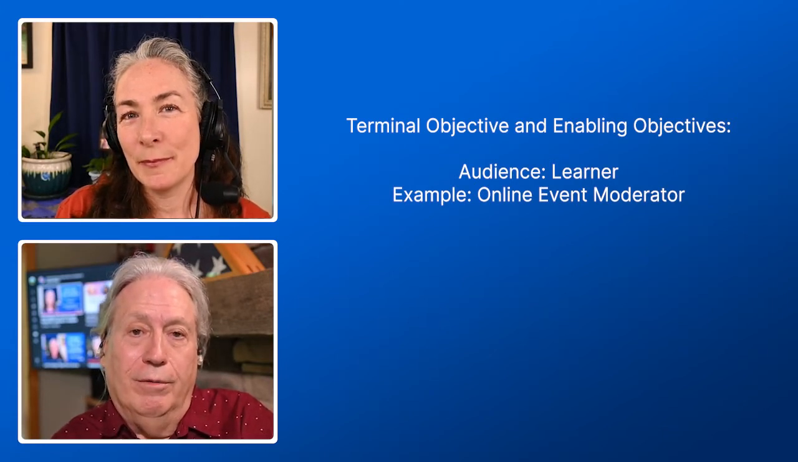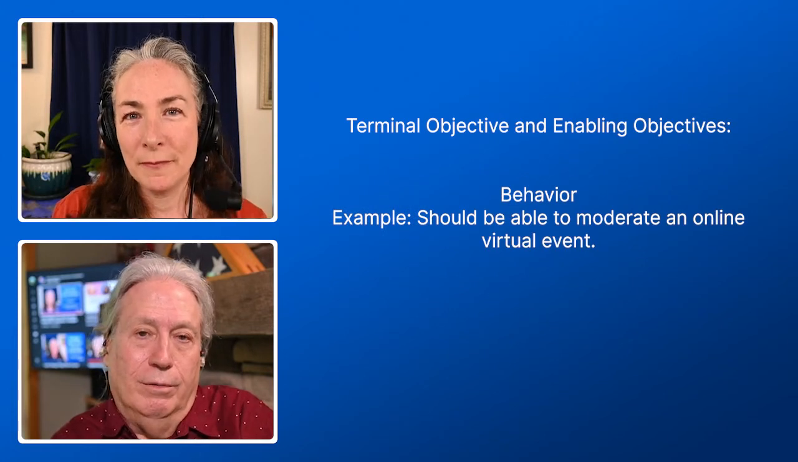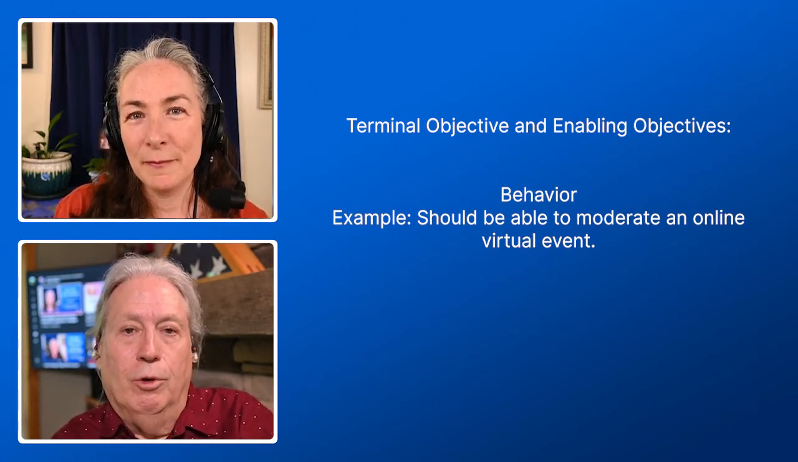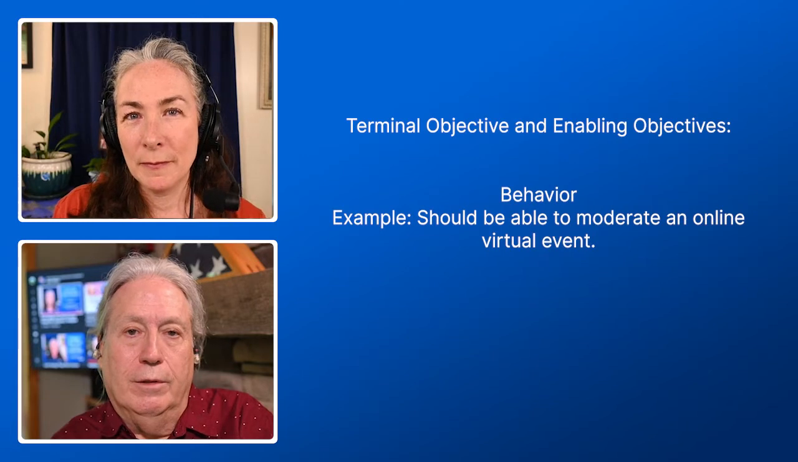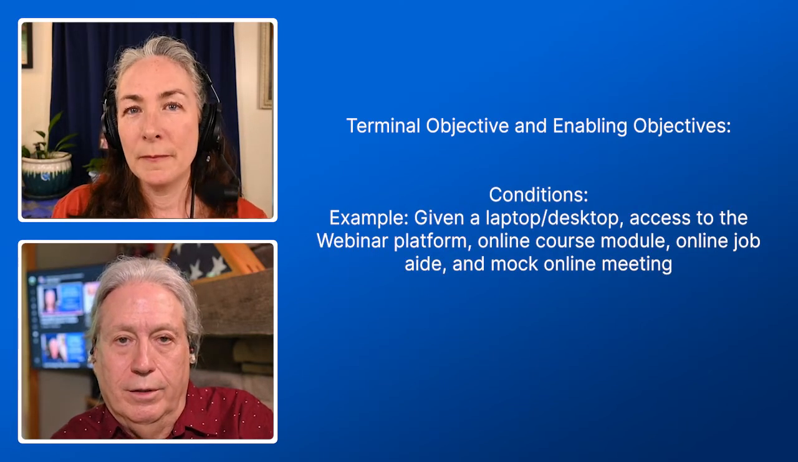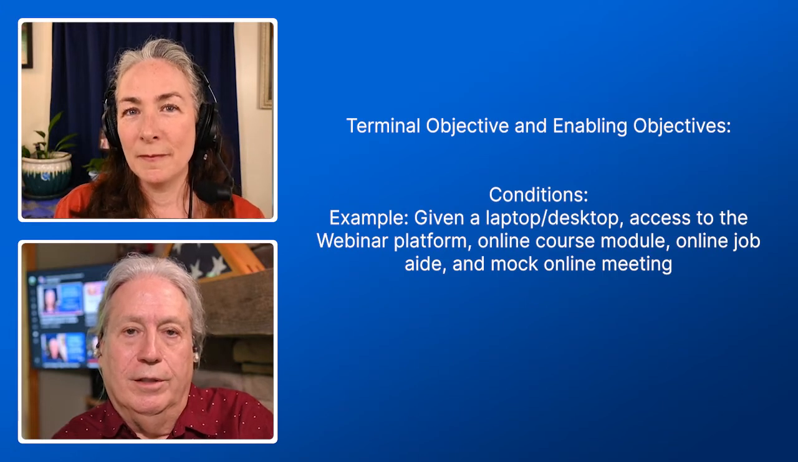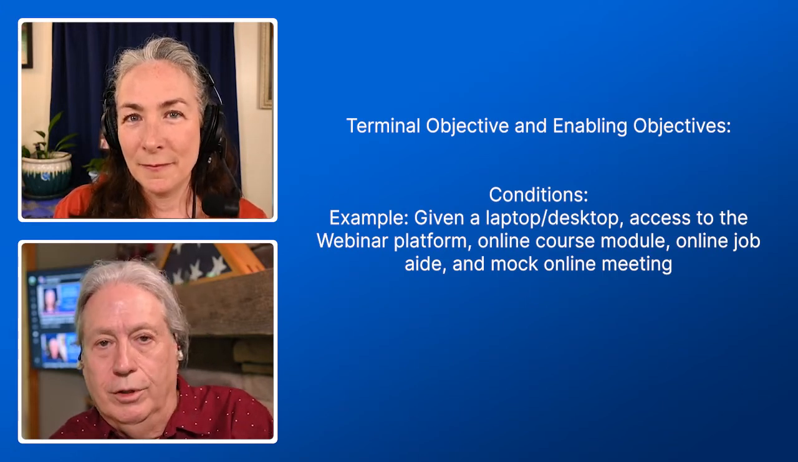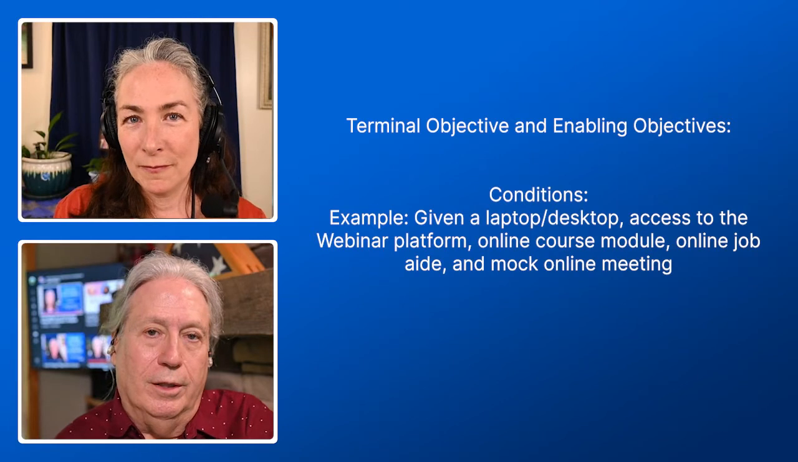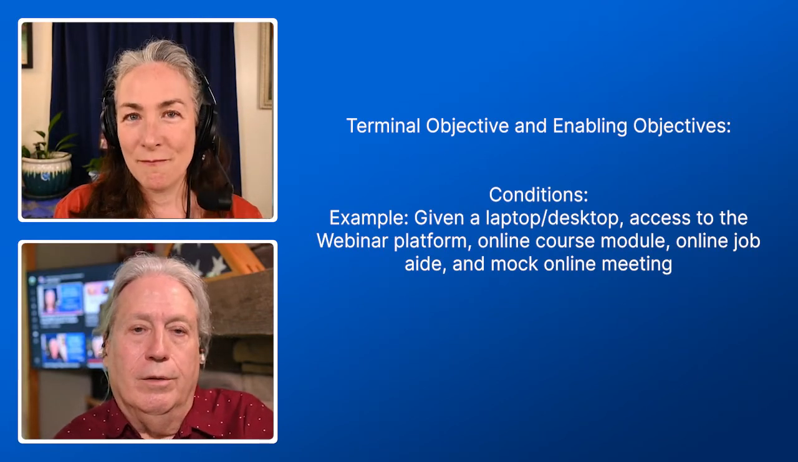Then we're going to look at our behavior, and we've talked about that. Should be able to do something. And remember to only have one behavior in each of your objectives. Conditions are the givens. They're not third place. They're usually the first place. It's usually given such and such. The learner should be able to, the 602 student in our case should be able to, et cetera, et cetera.